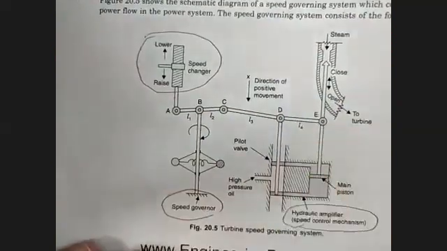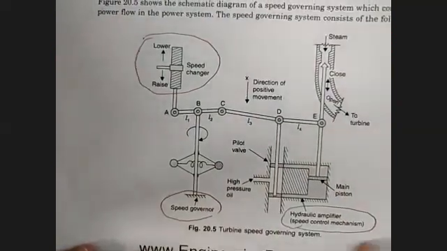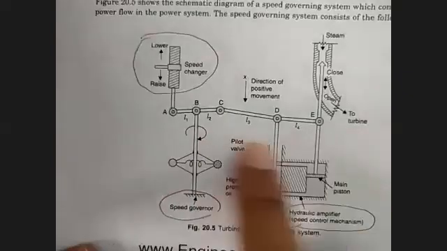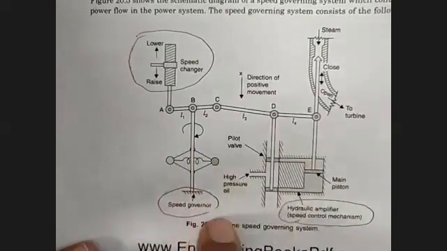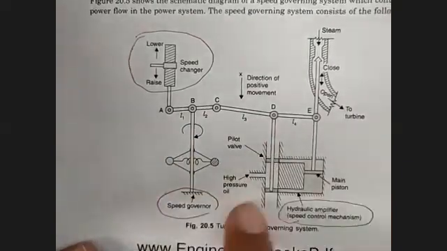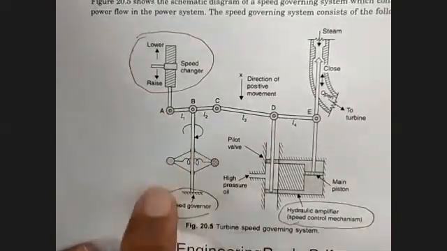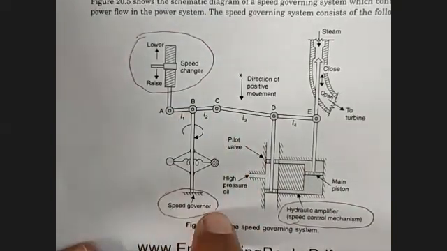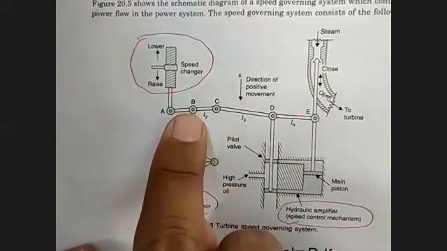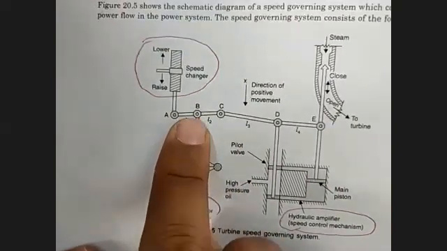Now, there is this control basic depending on the frequency of the system, that means the speed of the system. So this part is sensing the speed of the system, and on the basis of this B point will be moved downwards or moved upwards.